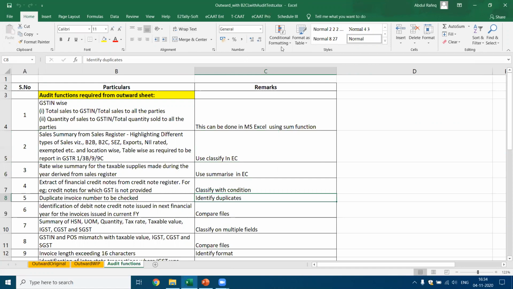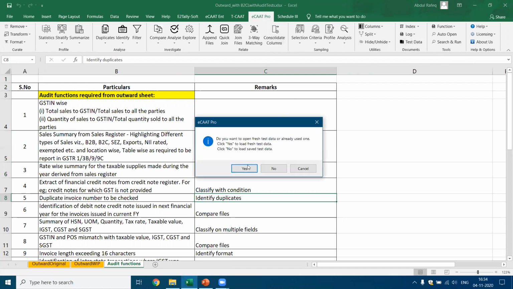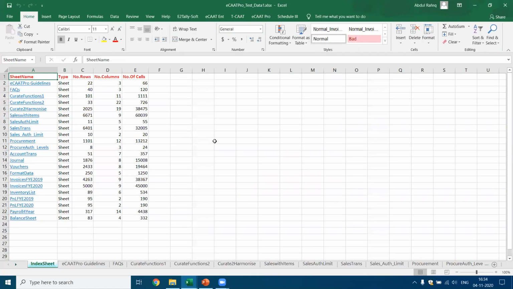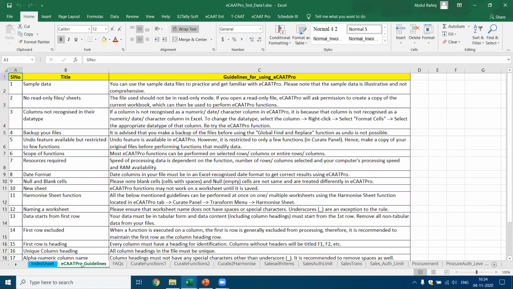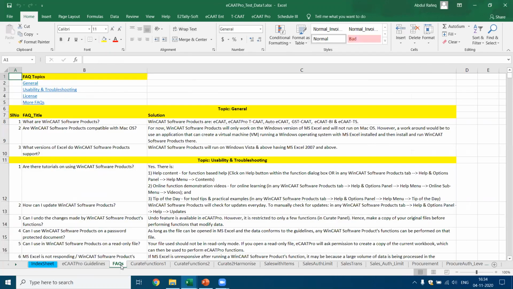Now for the purpose of learning and for you to use ECAT, we have got sample data. I'm going to click on this sample data, also called test data. The first thing you find is the ECAT Pro guidelines. This tells you what are the rules you have to follow when you're using ECAT. These are very simple rules. And then you also have frequently asked questions.